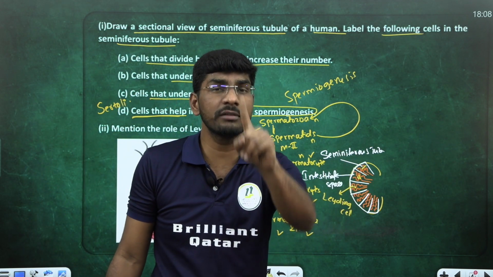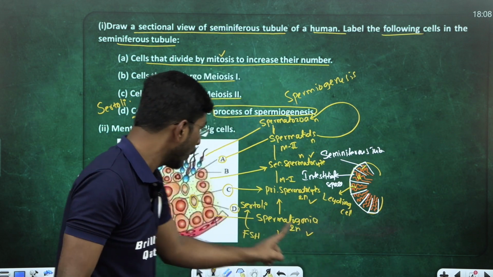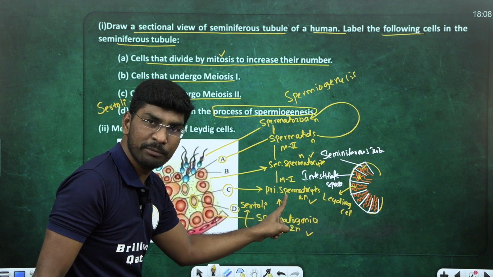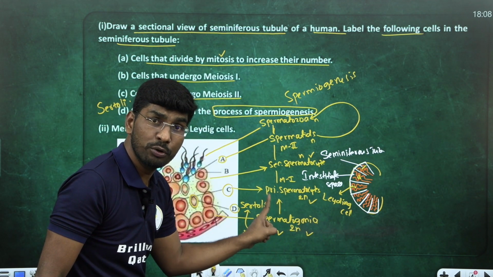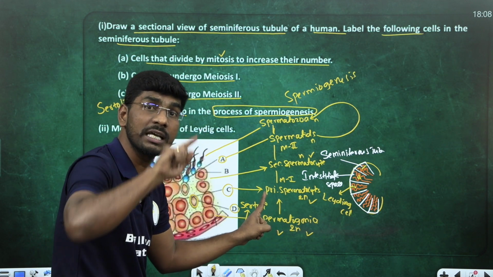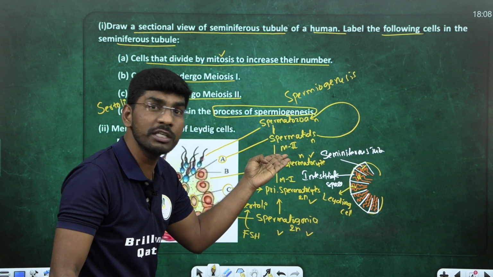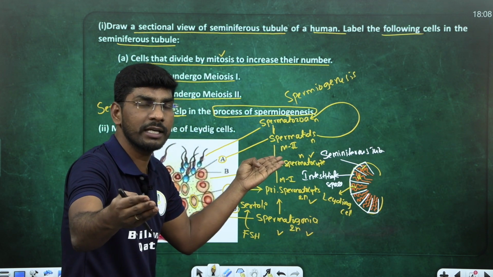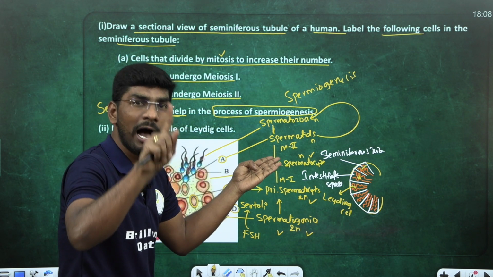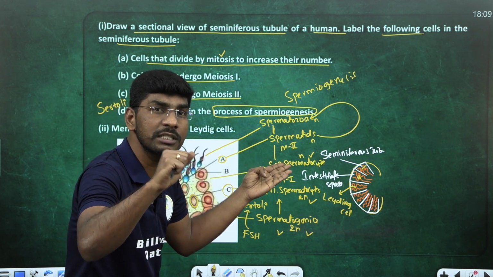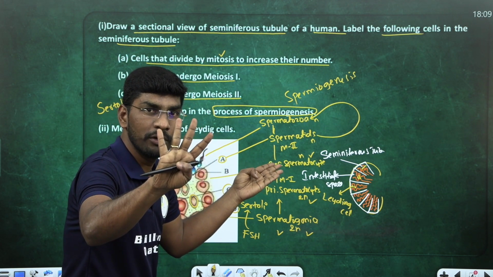One more important thing everyone needs to remember. One primary spermatocyte or one spermatogonium eventually gives 4 spermatozoa, because after meiosis division, we learned in 11th grade, in the Cell Cycle and Cell Division chapter, 4 daughter cells will form.